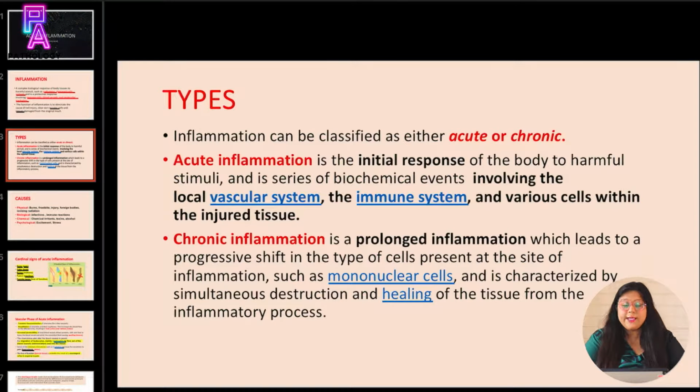Acute inflammation is the initial response of the body to harmful stimuli and is a series of biochemical events involving the local vascular system, immune system, and various cells within the injured tissue. Chronic inflammation is a prolonged inflammation which leads to a progressive shift in the type of cells present at the site of inflammation, such as mononuclear cells, and is characterized by simultaneous destruction and healing of tissues from the inflammatory response.